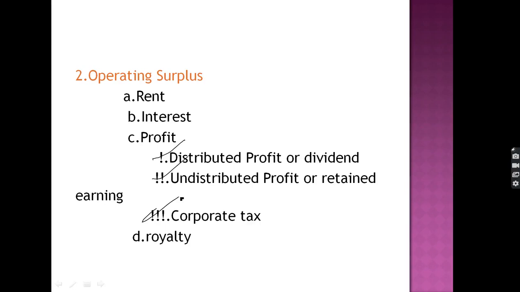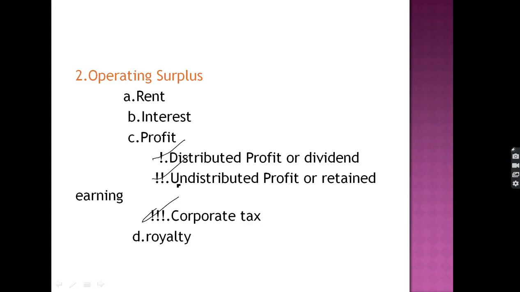Now let me explain what is distributed profit. Distributed profit is the profit in the form of the dividend which is paid to the shareholders. The share of profit which is distributed to the shareholders is called the distributed profit. Undistributed profit is a profit share which is not distributed and which is retained by the producers to keep for further investment.